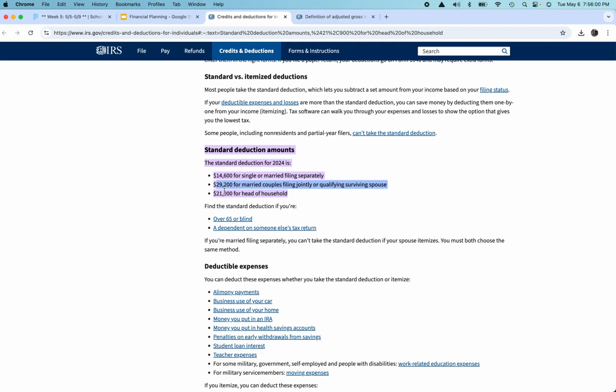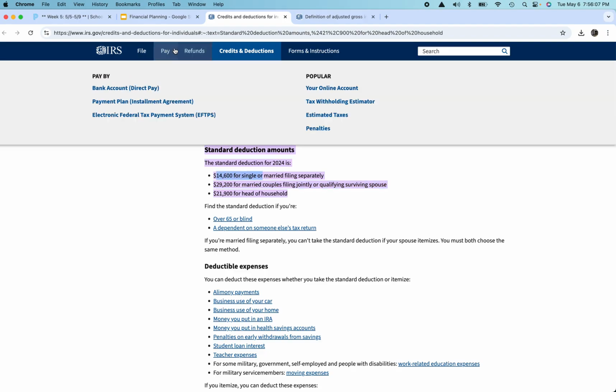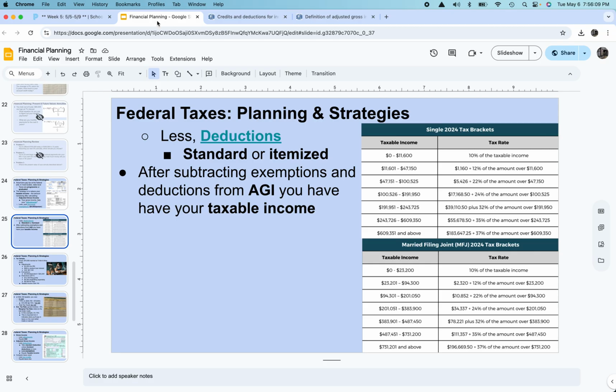If you don't have $29,200 in deductions for a married couple, if you don't have $14,600, then you take the standard. And from one year to the next, in my own situation, we sometimes switch between taking the standard deduction versus taking an itemized deduction. And again, a lot of things play into this. Student loan payments, mortgage payments. You have property taxes, state and local taxes, SALT taxes. All of these things kind of add up quickly, so you have to keep tabs of it over the course of the year.